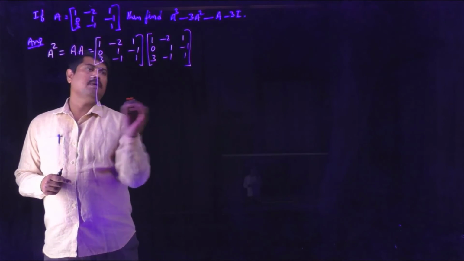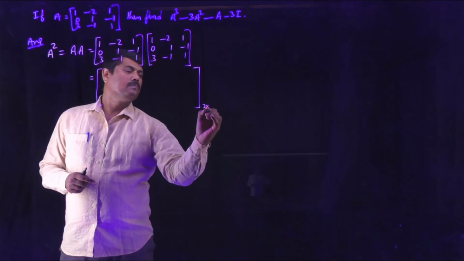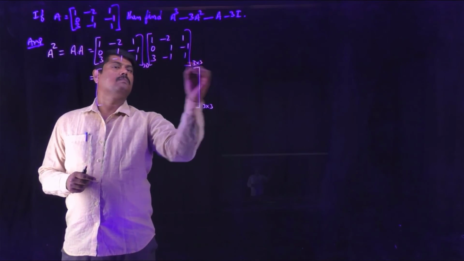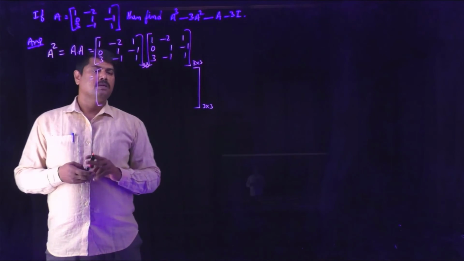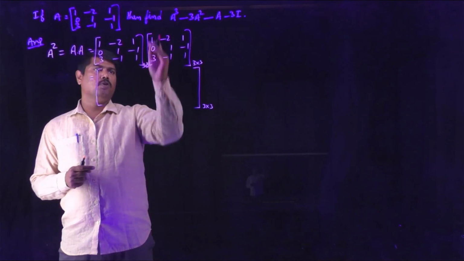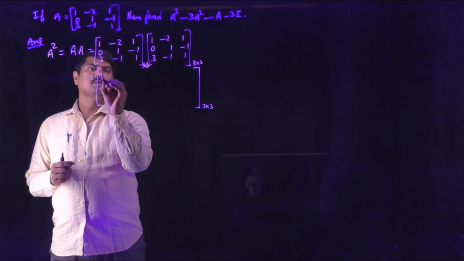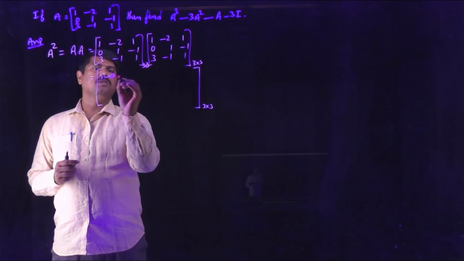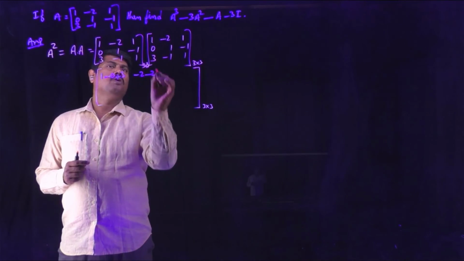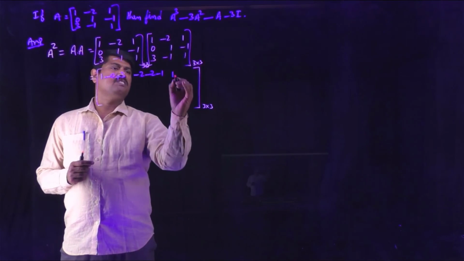Both are 3 by 3 matrices. Again you get another 3 by 3 matrix. These two are also 3 by 3 order. So the multiplication process follows: multiplying rows with columns. I am directly multiplying. 1 into 1 is 1. Minus 2 into 0 is 0. 1 into 3 is 3. 1 into minus 2 is minus 2. Minus 2 into 1 is minus 2. 1 into minus 1 is minus 1. 1 into 1 is 1. Minus 2 into minus 1 becomes plus 2.